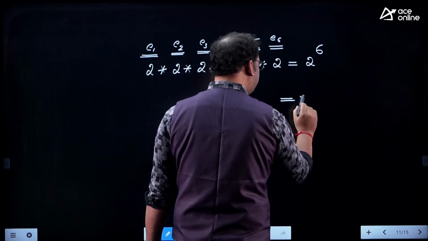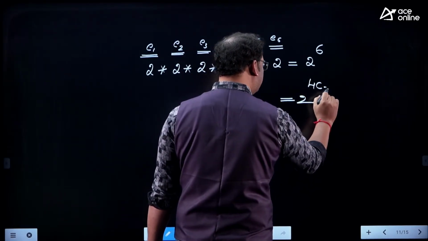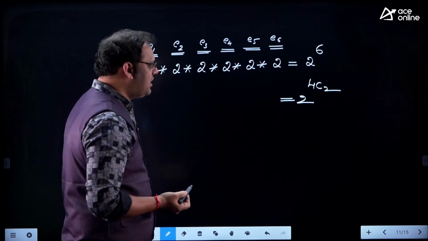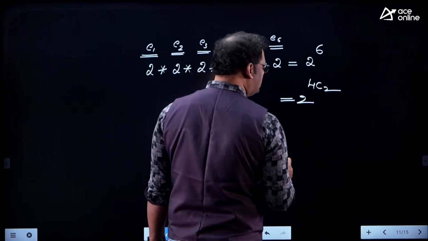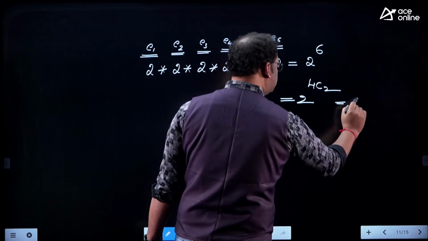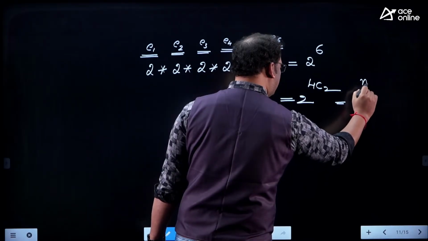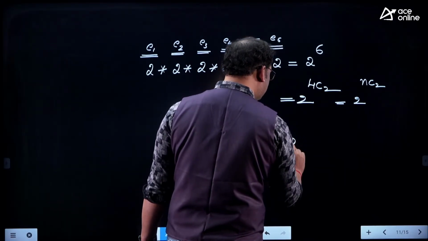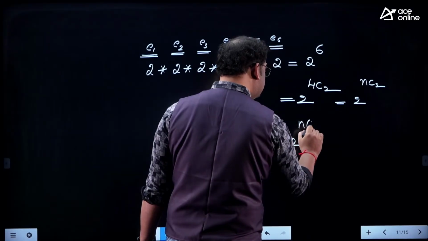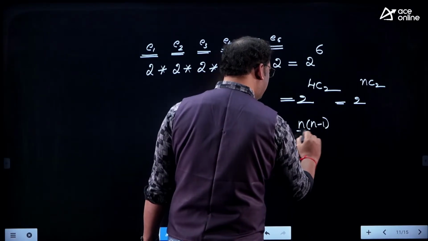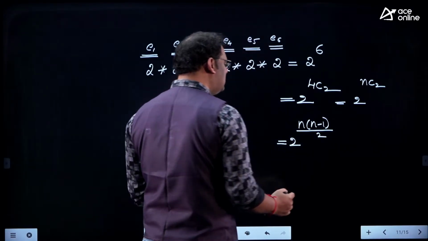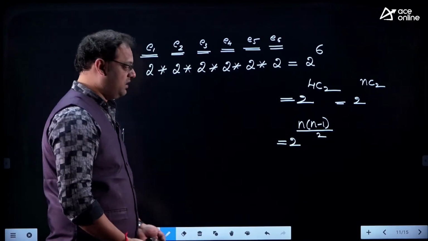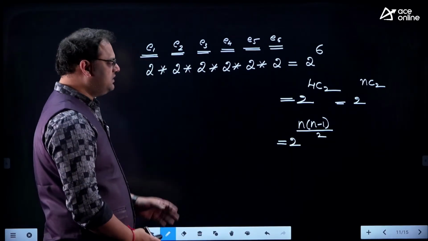The 6 is coming like 2 power 4C2. 6 is nothing but 4C2, right? And if I go for generalization, the general format is 2 power NC2. 2 power NC2 refers to 2 power n into n minus 1 by 2. My dear, this is the logic. This is the actual derivation for the formula. I considered some example.